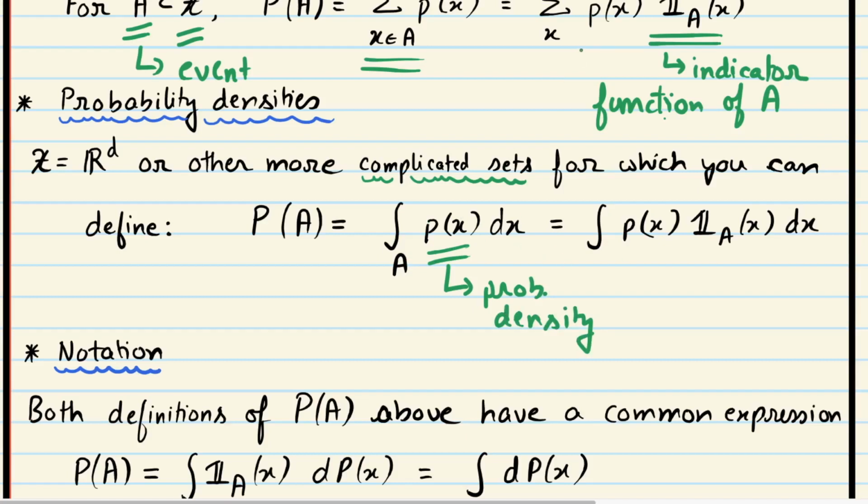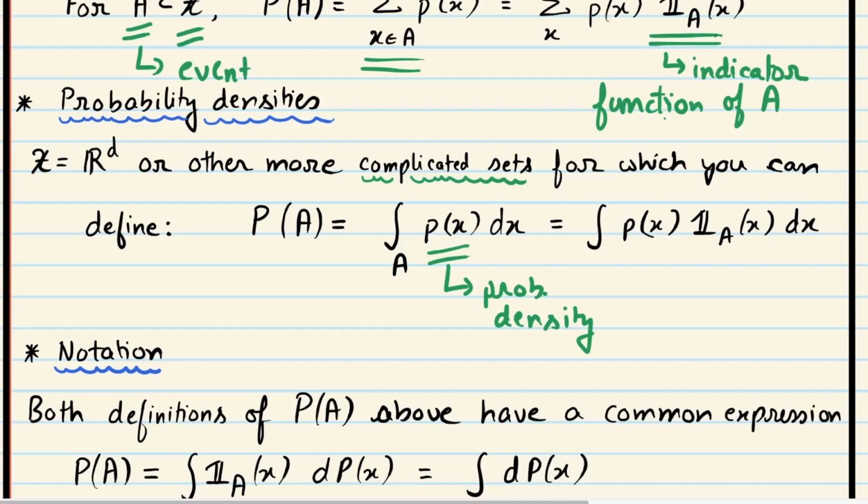So once again, just like we did it here, instead of writing it as integral over A, we can write it in this form, integral over the entire space, but multiplied with an indicator function of A. It's the same thing, it's the indicator function of A. So in this sense, you can see that densities and probability mass function look very similar, except that here we are computing an integral with respect to the Euclidean space, and sometimes it's called integral with respect to the Lebesgue measure.